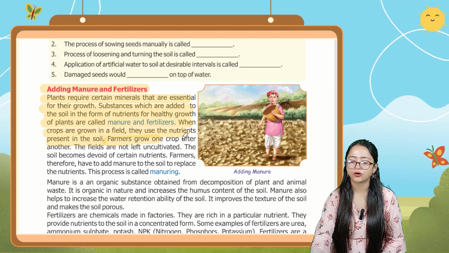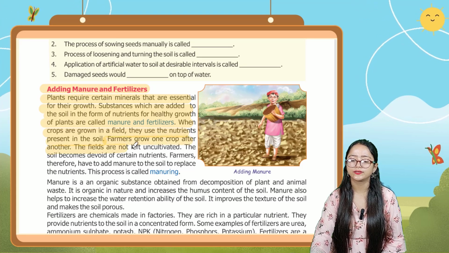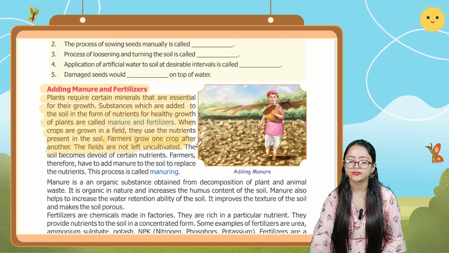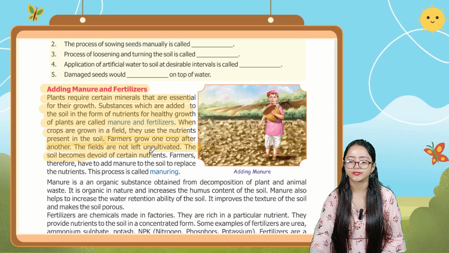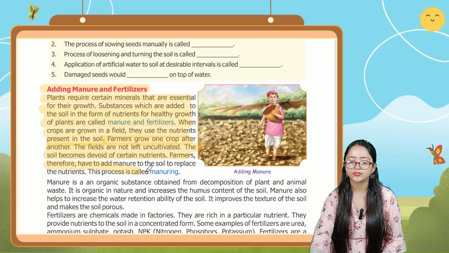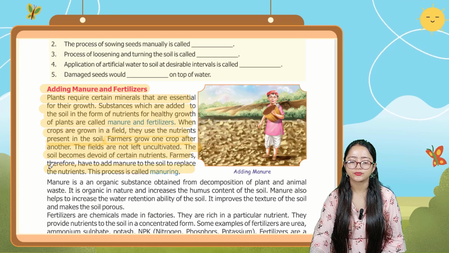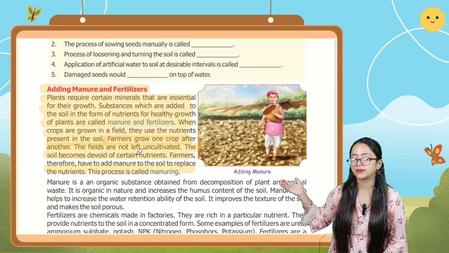Farmers grow one crop after another. The fields are not left uncultivated. The soil becomes devoid of certain nutrients. Farmers therefore have to add manure to the soil to replace the nutrients. This process is called manuring. So here you can see that the farmer is adding manure.